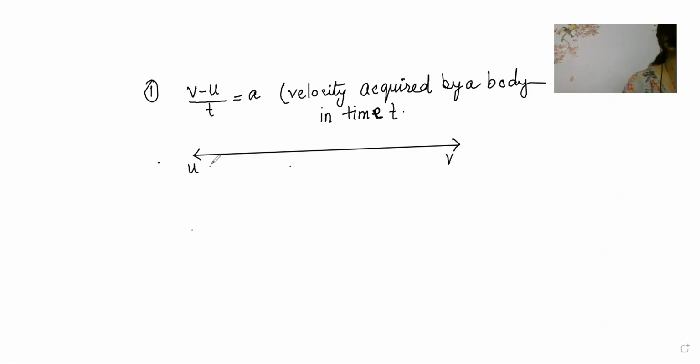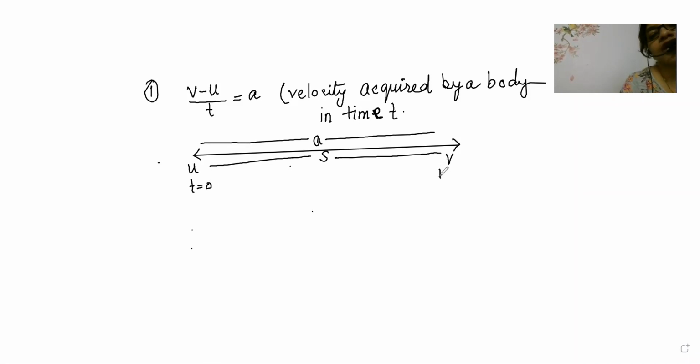Now the distance covered by the body, we will take it as s. Then acceleration will be considered as a. When you started moving from time zero to some certain time, let us take that time as t. So when you have a final velocity, time considered as t, you have covered the displacement.